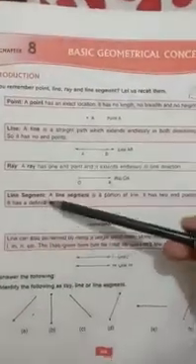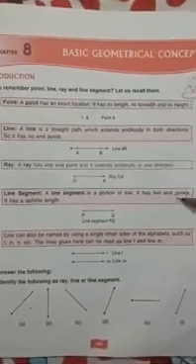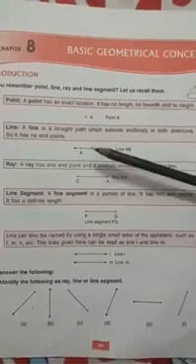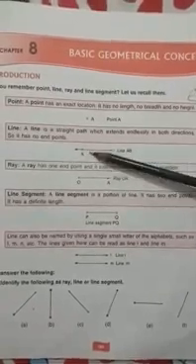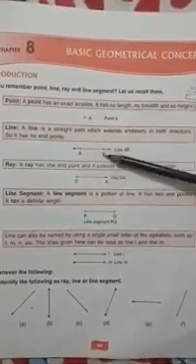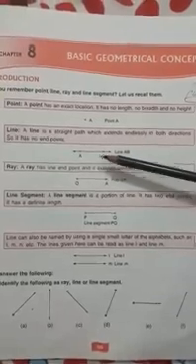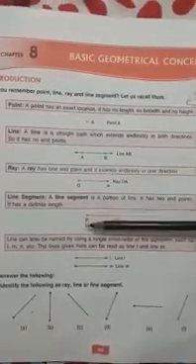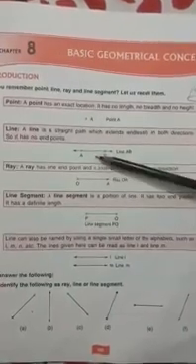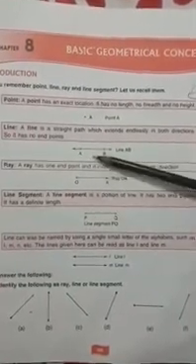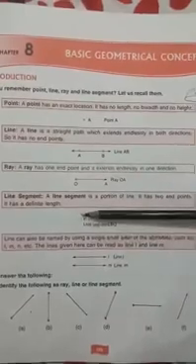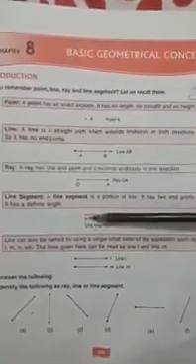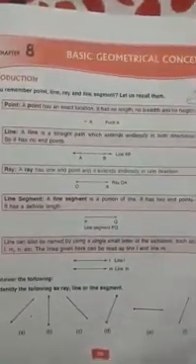Now line segment. A line segment is a portion of line. It has two endpoints and it has a definite length. Now see, we will look at line. A and B points are there. So this AB part is called line segment. So this means line segment is a portion of line itself and it has two fixed points. That means it has a definite length.